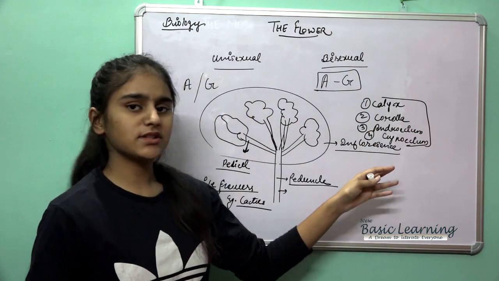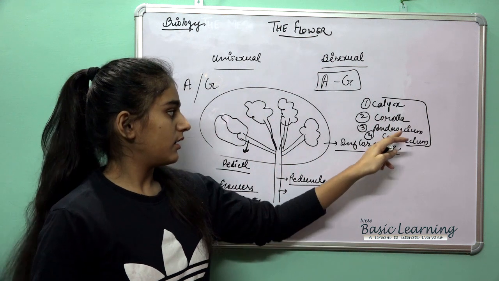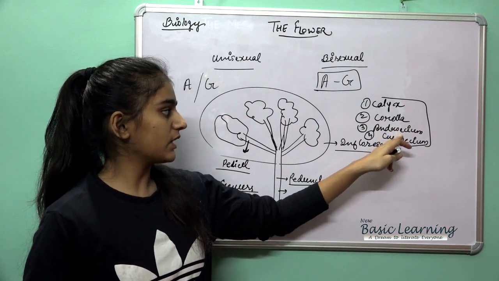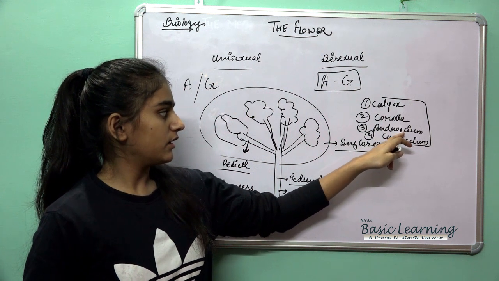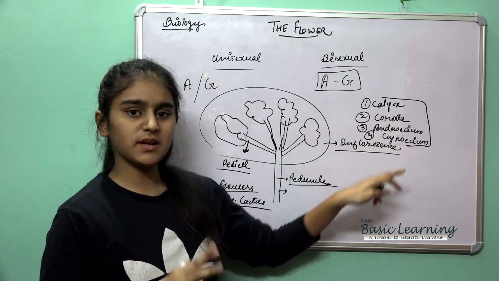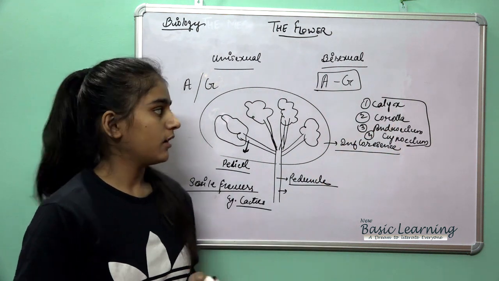These are the four whorls of the flower: sepals, petals, androecium and gynoecium. Androecium has two parts, anther and filament. Gynoecium has three parts, stigma, style and ovary.